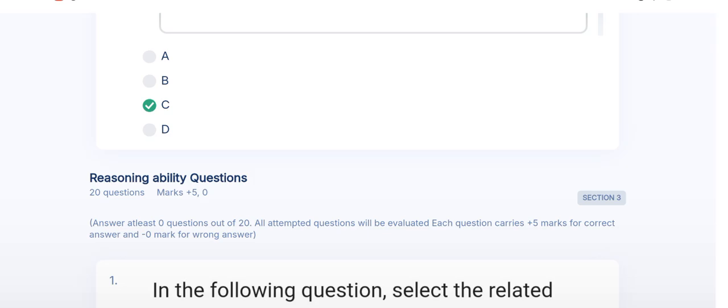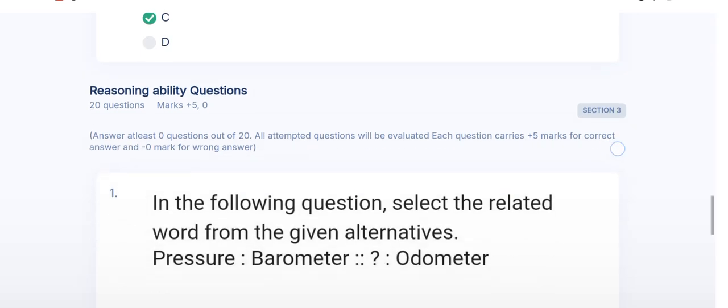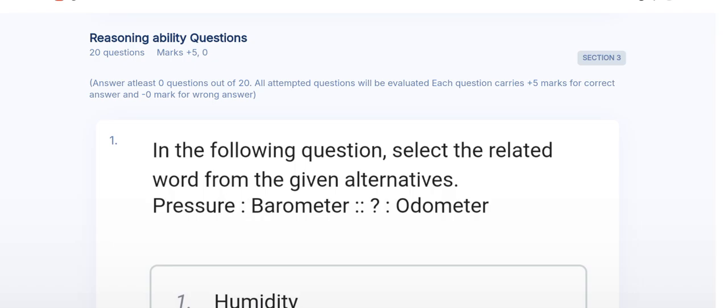Now the next reasoning round is going to start. The reasoning round also has 20 questions and 20 minutes. So everyone, follow this pattern and start your preparation for Wipro Technology. It's my guarantee, if you follow this pattern, then certainly you will get placement in Wipro Technology.